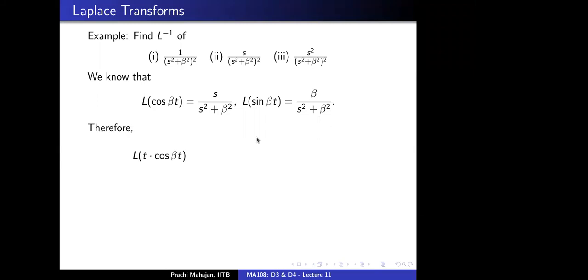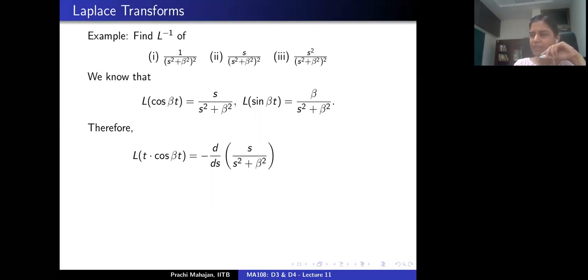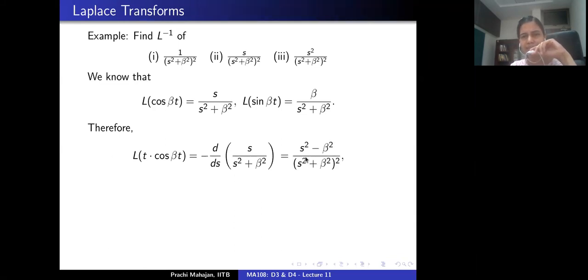Okay. So anyway, by what we have learned recently, if I want to consider the Laplace transform of t cosine beta t, then I will pick a negative sign, and this would be equivalent to differentiating the Laplace transform. Is that okay? Yes? We are using that differentiating the Laplace transform is the same as multiplying the original function by minus t. The minus sign appears on the right hand side instead of the left, but that's okay, nothing changes. So let's differentiate the right hand side with respect to s. What you get is (s square minus beta square) by (s square plus beta square) whole square.